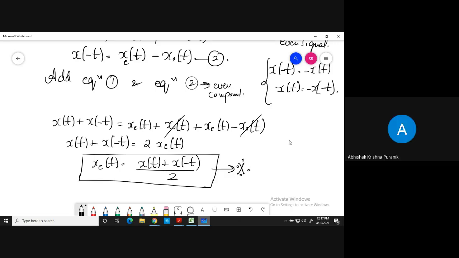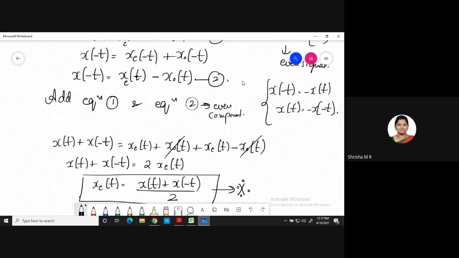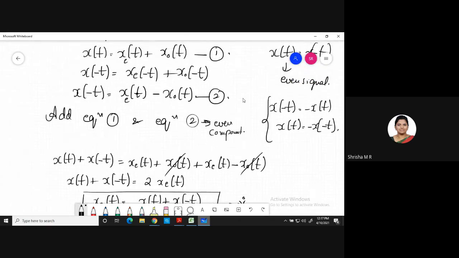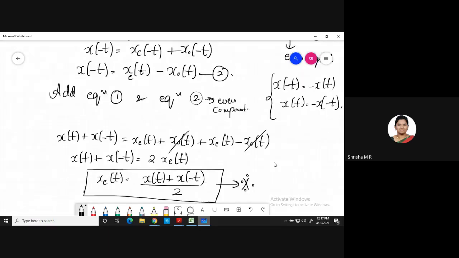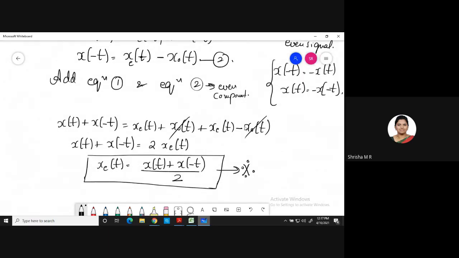Yes, ma'am. To find the even component of the signal, that is xe of t, I'm adding equation 1 and equation 2. So LHS I'll have x of t plus x of minus t. Similarly, I'll add RHS also, xe of t plus xo of t plus xe of t minus xo of t. So xo of t and xo of t will get cancelled because you have plus and minus sign.